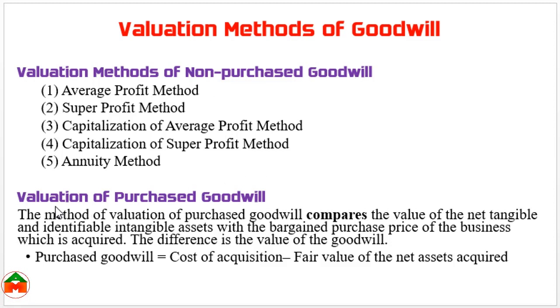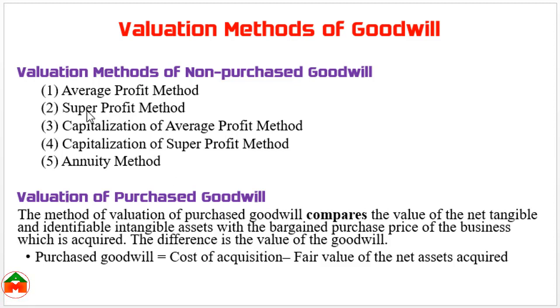On the other hand, we can find out the value of purchased goodwill by deducting the fair value of net assets acquired or by deducting the fair value of equity acquired from the cost of acquisition. That means whenever you are acquiring a company, the cost of payment of acquisition and the fair value of the equity acquired, the difference is called the purchased goodwill. That means you can deduct the fair value of equity from the cost of acquisition or value of payment for acquisition to get the purchased goodwill.